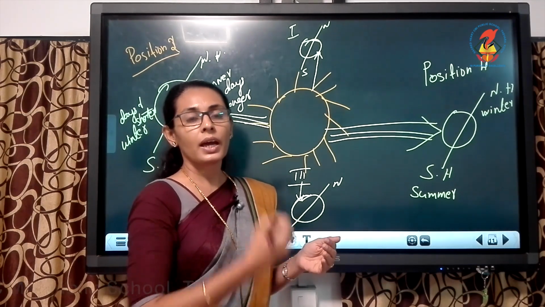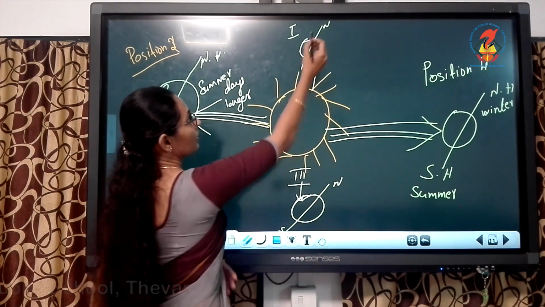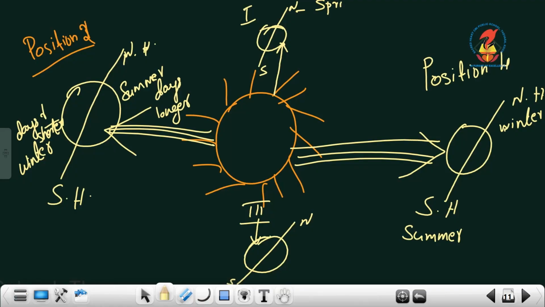So here in the northern hemisphere now it is spring season, and in the southern hemisphere they now have autumn season. Clear? In the northern hemisphere they are having spring season, and the southern hemisphere is having autumn. And the same, opposite, for position 3.